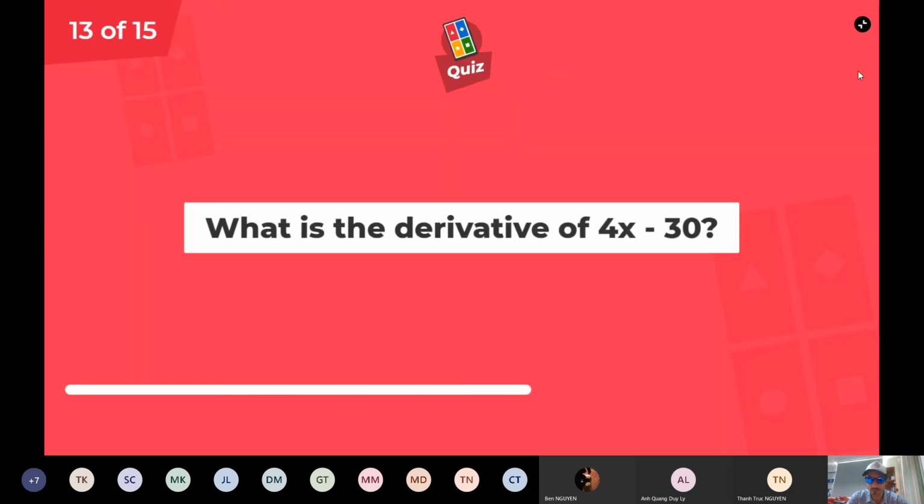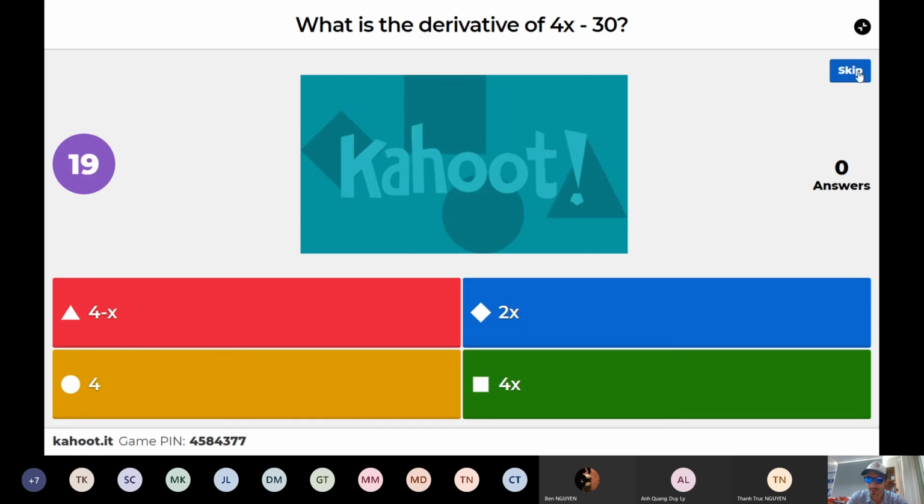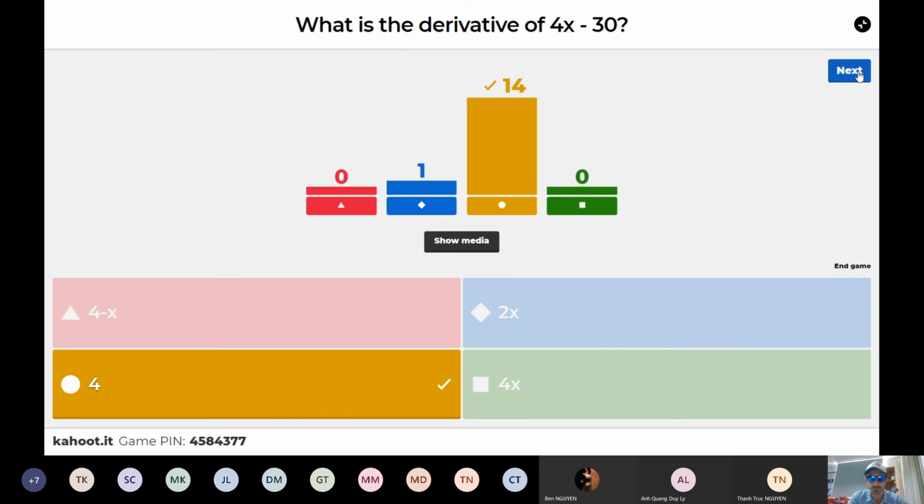What is the derivative of 4x minus 30? Another hard question. Super hard, this one. Maybe I'm being sarcastic. No, Mr. Luke wouldn't be sarcastic. Four, 3, 2, and 1. Should be 4, shouldn't it? There we go. Oh! Someone went for 4. What did they go for? 2x. How'd you get 2x? Interesting.